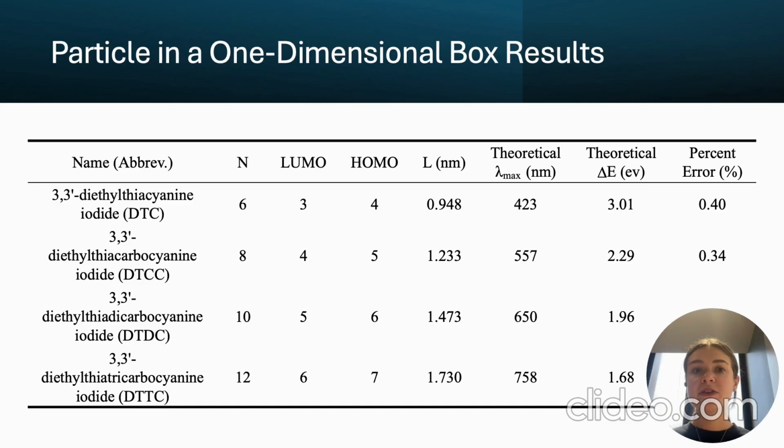This table summarizes the results we obtained using the particle-in-a-box method. As you can see, the theoretical results are very similar to our experimental findings, with an average percent error of just 0.44%. This shows that the particle-in-a-box method did a great job approximating the energy gap of the dyes, confirming that the method is fairly reliable for predicting these properties, at least within the limitations of our experimental setup. The small error further strengthens the validity of our approach and gives us confidence in the accuracy of our results.